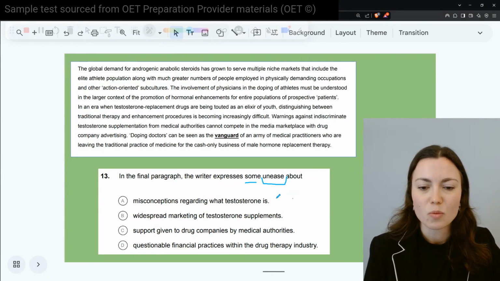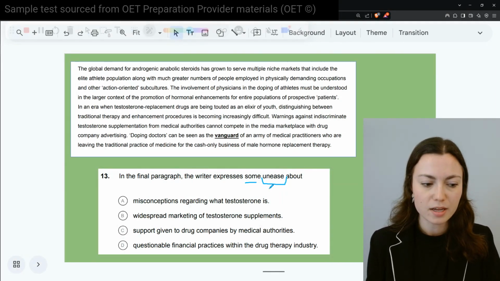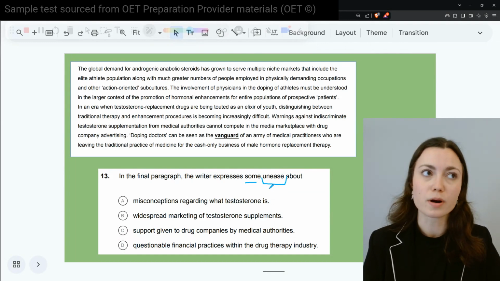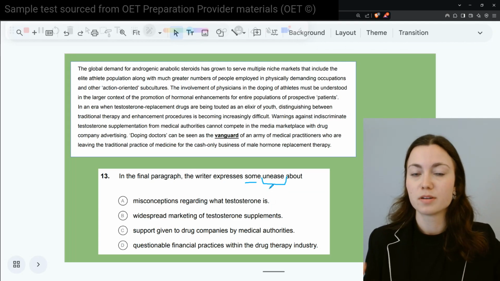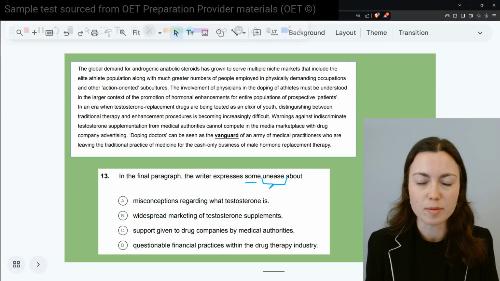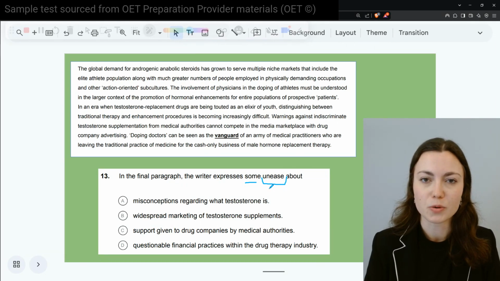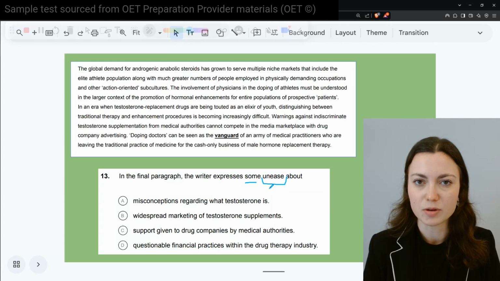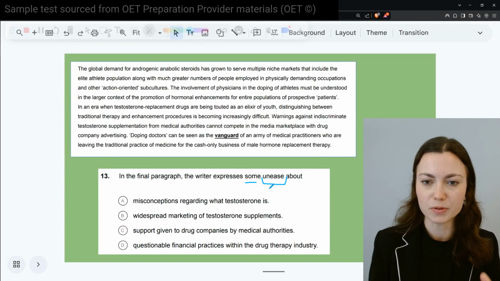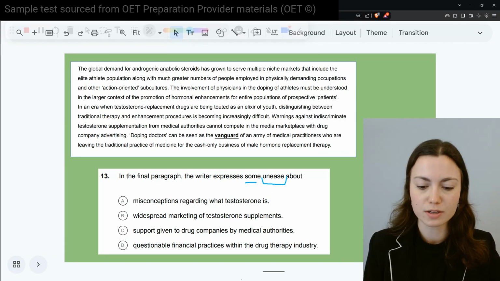And why? Well, the question itself, like some unease, we don't have like is very concerned or is worried about at a high level. Like some unease tells us right away the language is probably not going to be very strong. There's a level of sort of inferencing or conclusions here. So often the wording of your question will tell you what level of analysis is going to be needed here. So pause the video, give it a read. Tricky, very tricky, and then we'll talk through each of those.